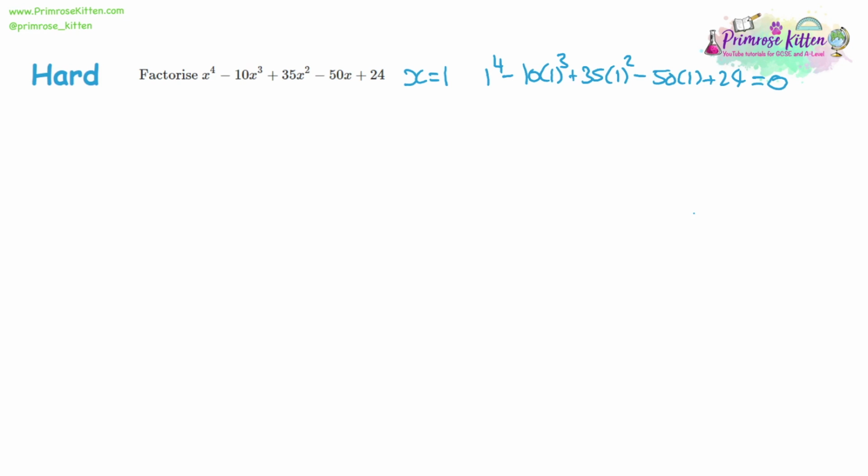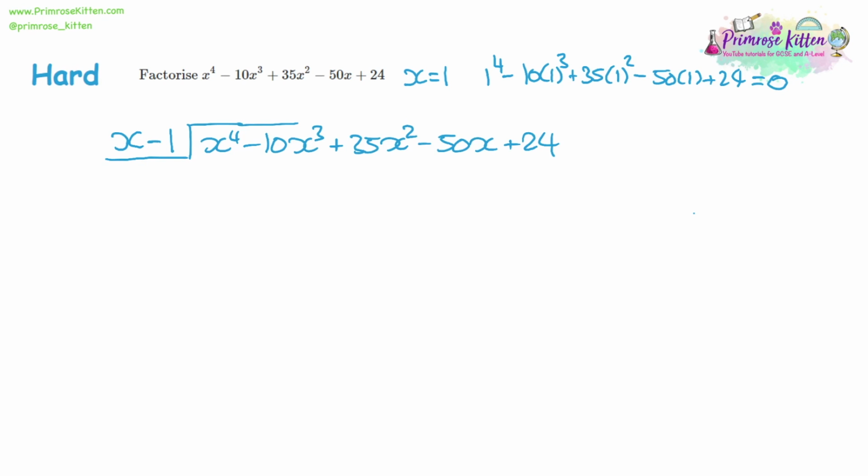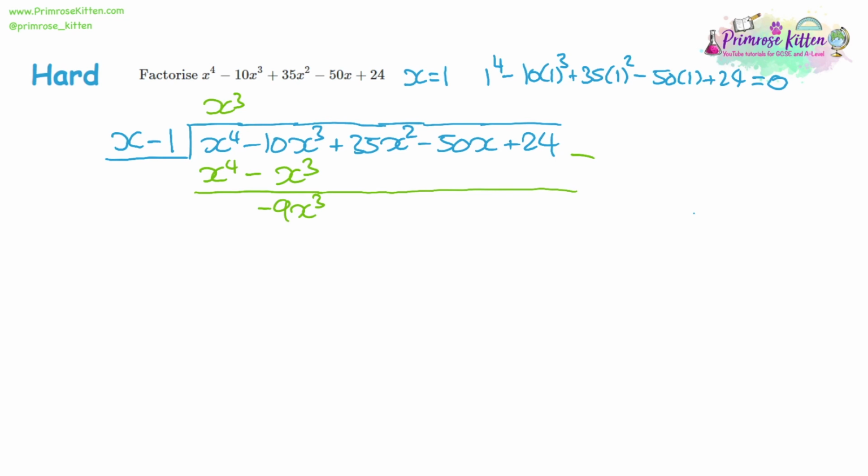So now we can start our division. Remember that if 1's a factor, we're dividing by x minus 1. So we've got quite a lot to work through here. We divide through by x. So we get x cubed, multiplied by the divider. We get x to the power of 4, take away x cubed, and take those away. That'll give us negative 9x cubed. The rest stays the same. Keep dividing through by x.